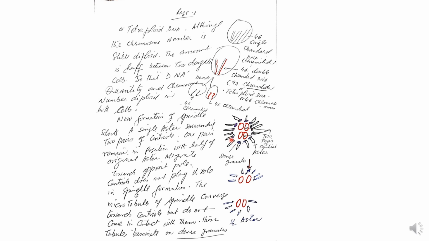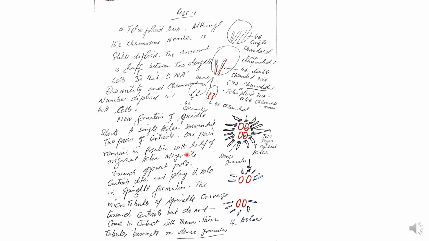From these granules the microtubules arise, small tubules which radiate out like this. These are small tube-like structures which arise, or are synthesized, from these dense granules. That is the site. This whole picture is the aster.